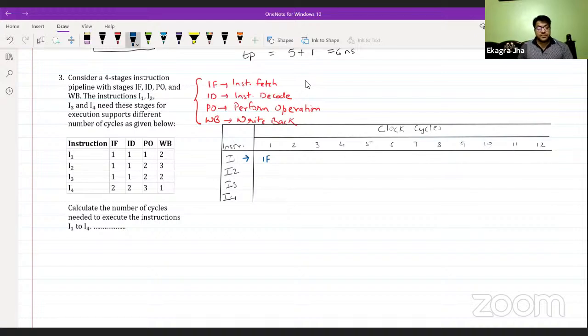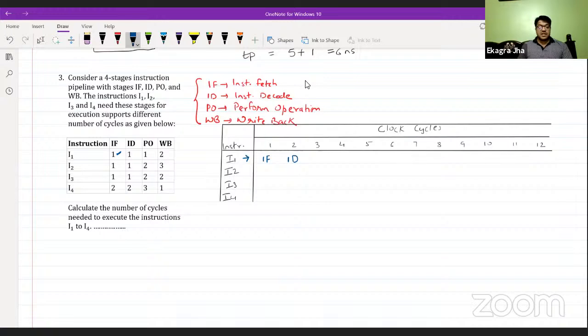Let's see how. Once the IF stage has started for I1, I2, I3, and I4 are waiting for their turn. But I1 is going to complete stage 1 in clock 1, because it requires only one cycle. So in one cycle it enters the fetch stage and gets completed, and then it enters its second stage, the instruction decode, in the second cycle.